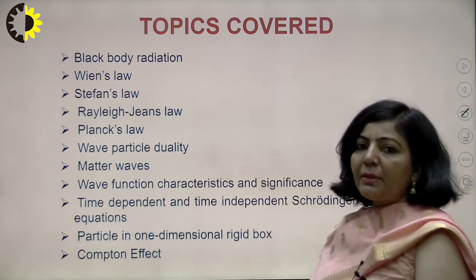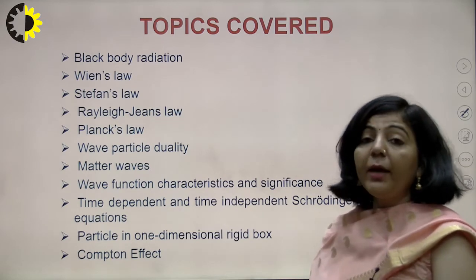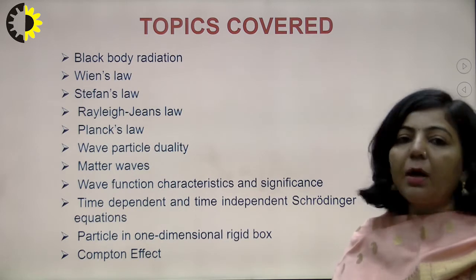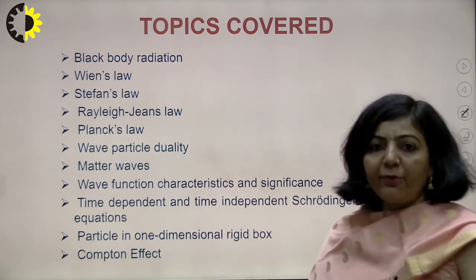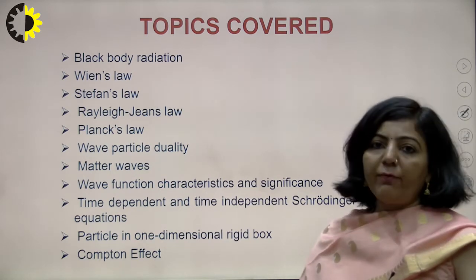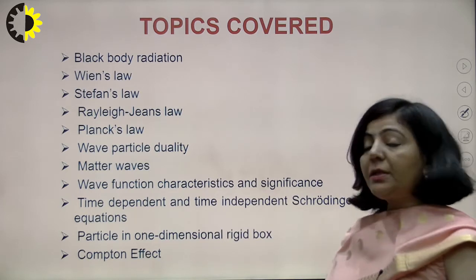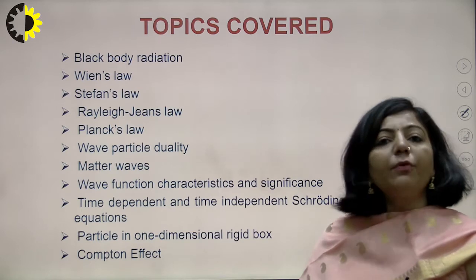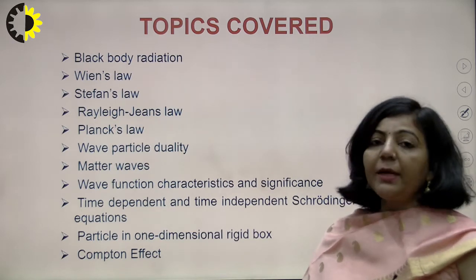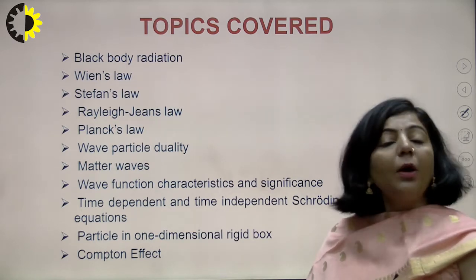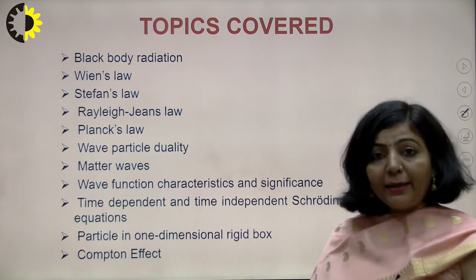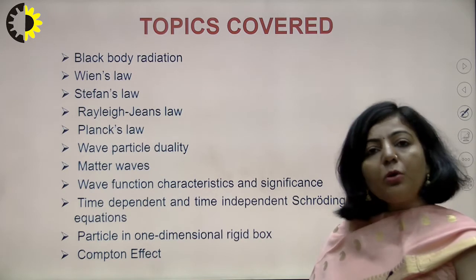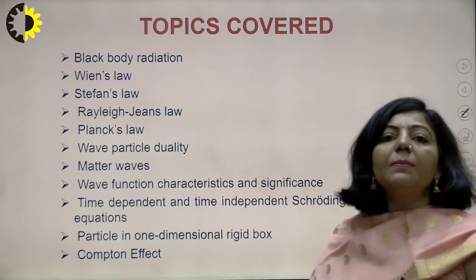Then we have discussed wave particle duality, where we have discussed that if we have a moving microscopic particle, then it is always associated with a matter wave, which is also known as de Broglie wave. And we have expressed that de Broglie wave or matter wave in terms of different parameters: in terms of momentum, in terms of kinetic energy, in terms of potential difference, or you can say voltage.